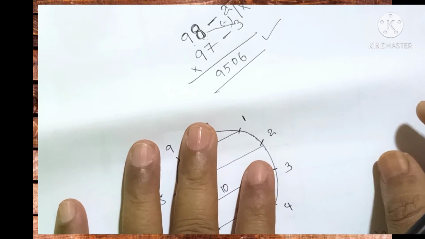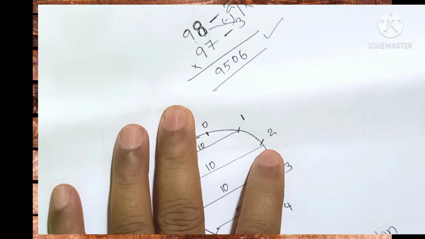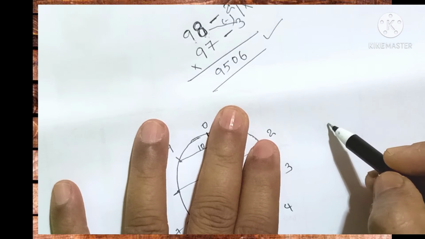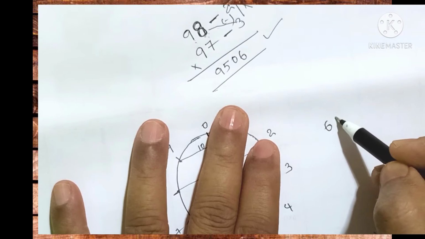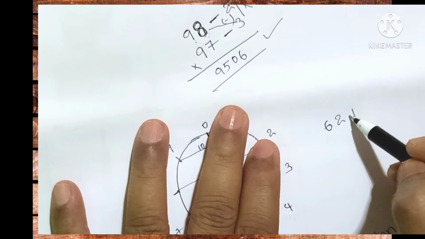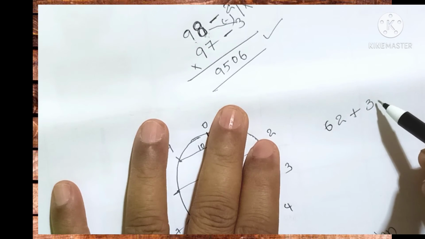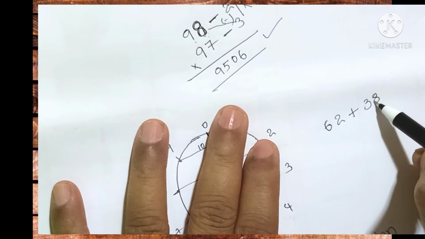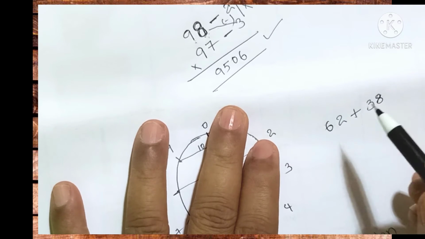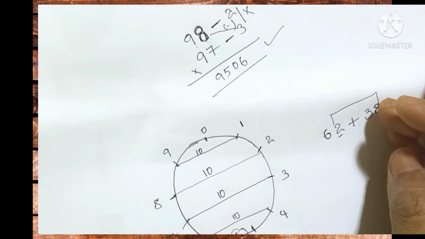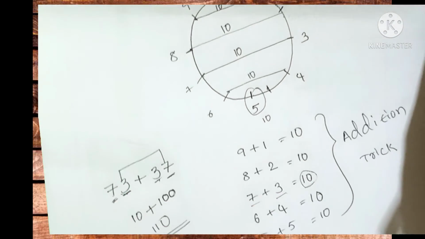Now see here, I am writing one question. For example, 62 plus 38. Okay, simple, very easy. The end numbers, if first you add, you check this one. So, are there end numbers in this equation or not.